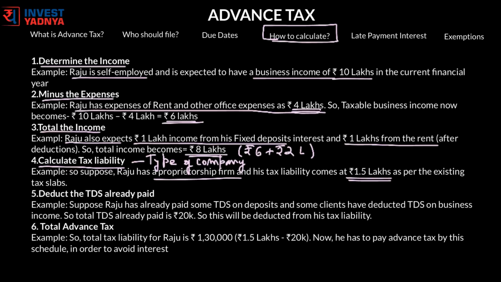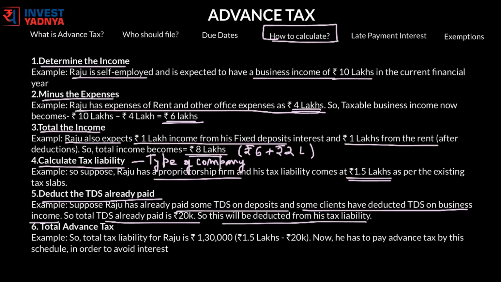Next step is deduction of TDS which has already been paid. Many firms pay your money after deducting TDS. Also, banks deduct TDS on the deposit interest. In our example, suppose Raju has already paid some TDS on deposits and some clients have deducted TDS on business income as well. So total TDS already paid by Raju, suppose, is rupees 20,000. So this will be deducted from his total tax liability.